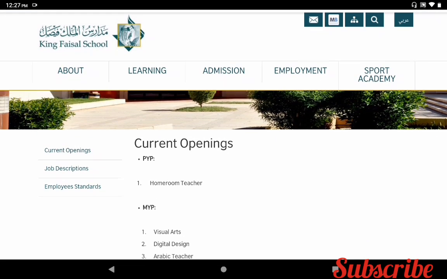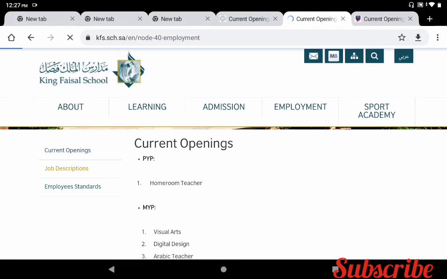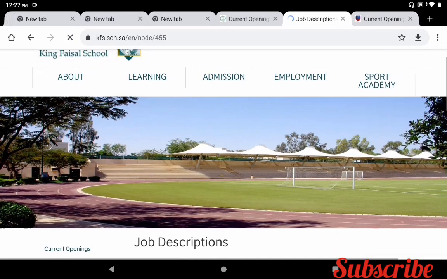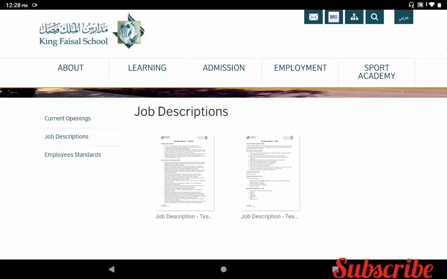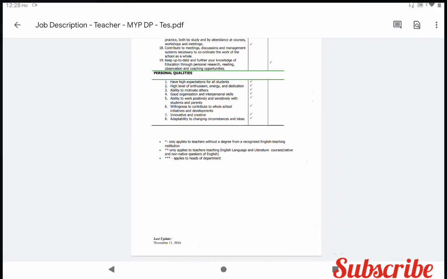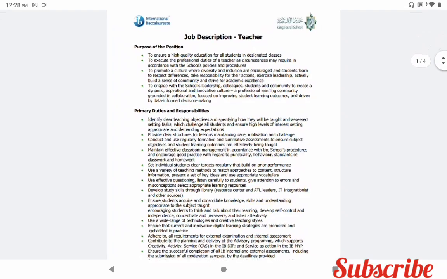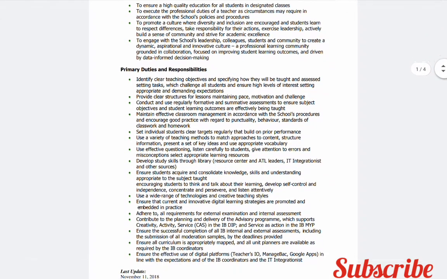So here, on the left corner, the job description is available. If you want to know the job description, you can click here. The job description is four pages. So make sure before applying, please check the job description.